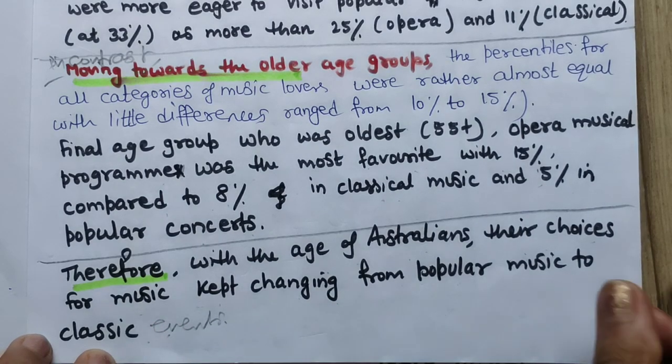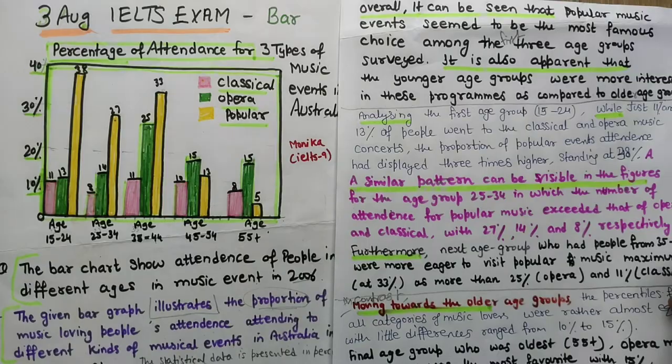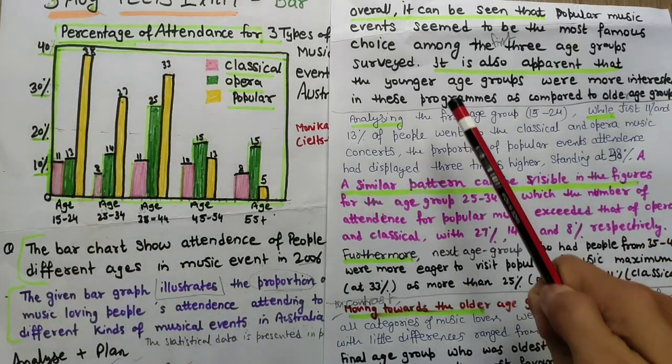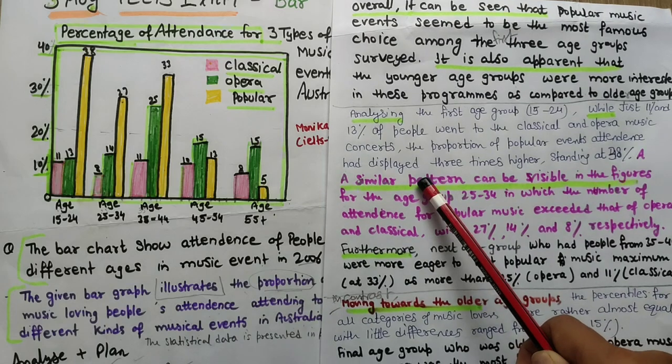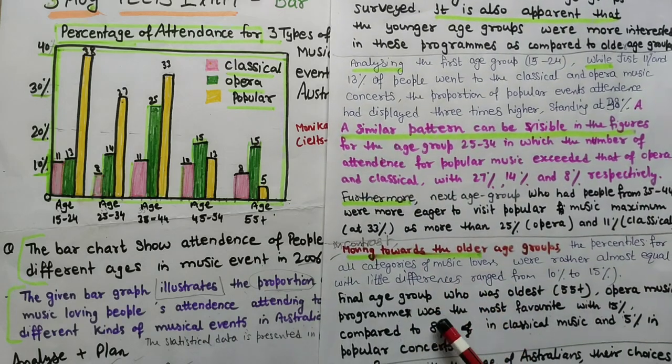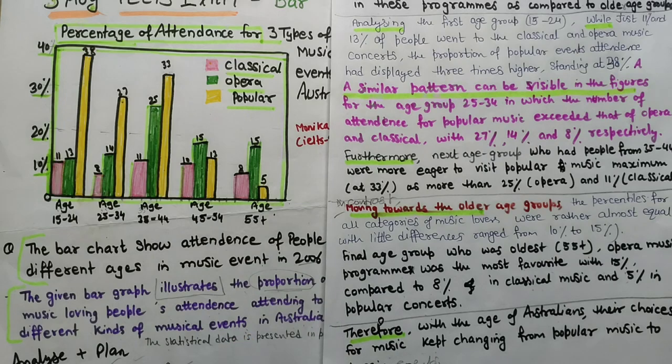So this is my writing task 1. Look at this: introduction, bar graph, overall paragraph, body detail paragraph and second body detail paragraph covering the last 2 categories, and the last line, simple language I have written.